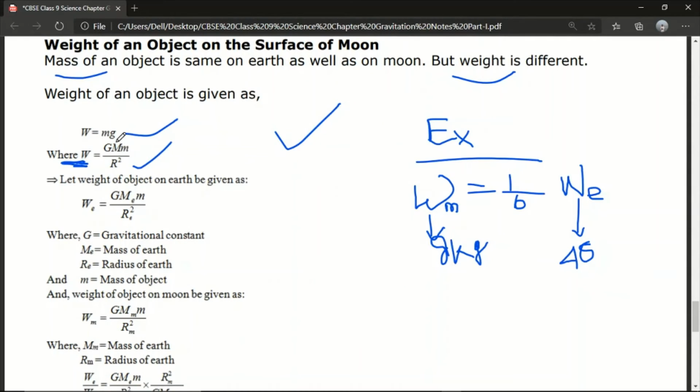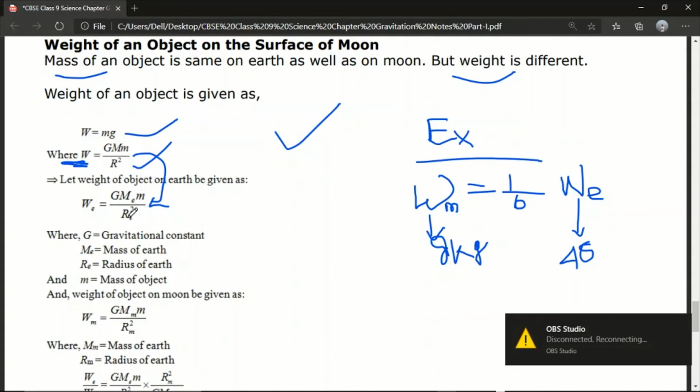Okay, so if we combine both the equations, we can write the equation of the weight of an object on the surface of Earth. In the place of W we have taken WE, the weight of an object on the surface of Earth. That is why we symbolize it as WE, and G is the gravitational constant. It is always constant, so there will be no change.